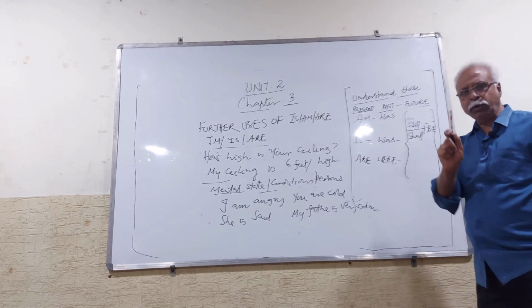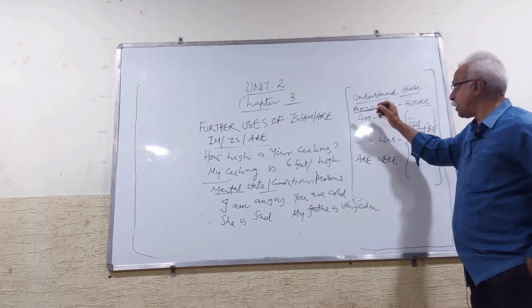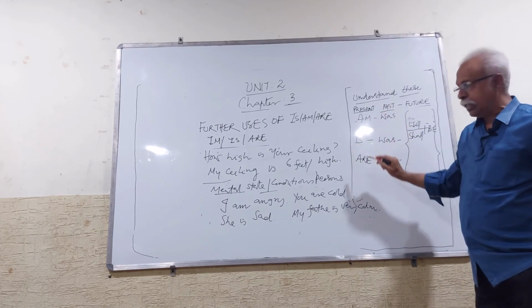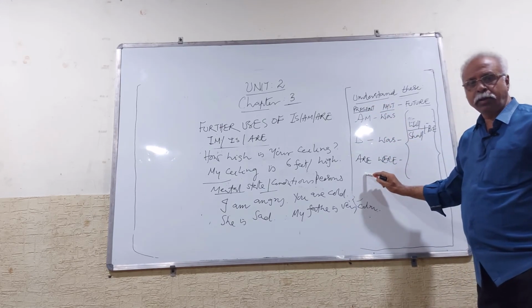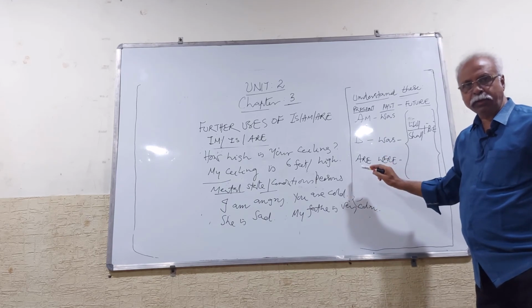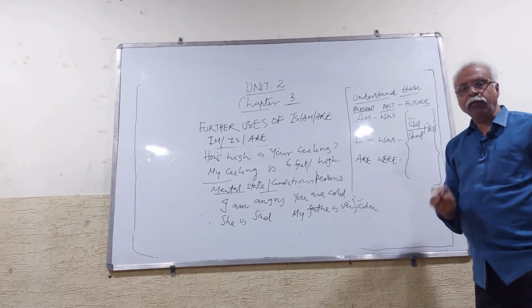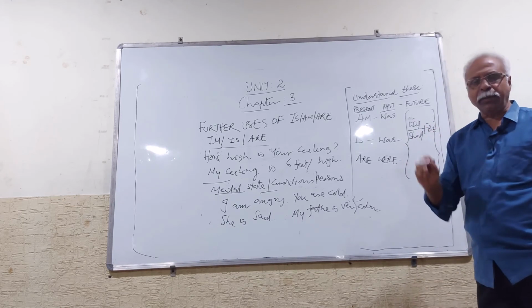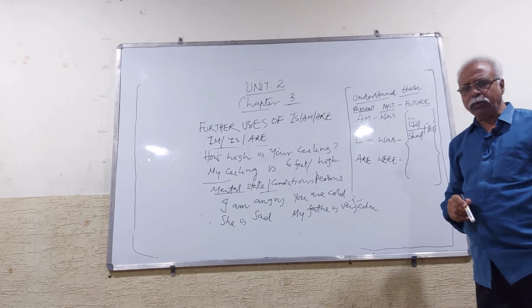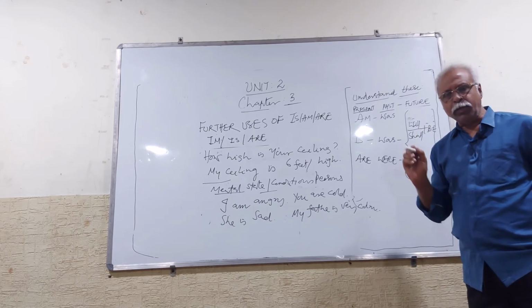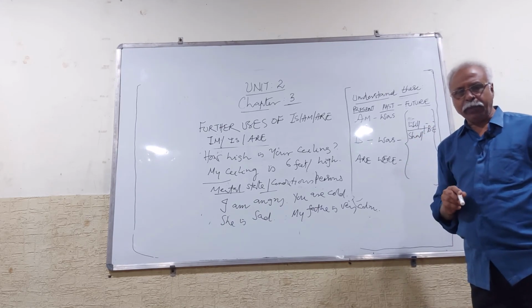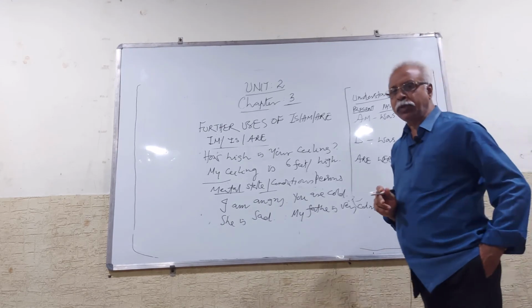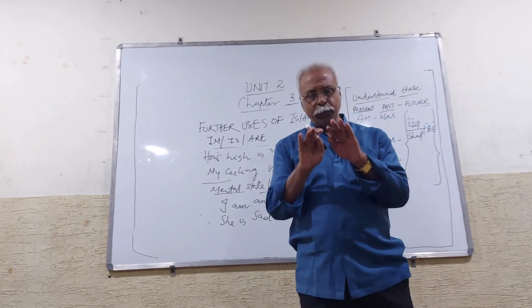What you understand from this is that the future tense of all these three will be the same, that is, will be, shall be. Of course, don't get worried about when we should use will be and when we should use shall be. In modern English, the difference between these two is wiped out.